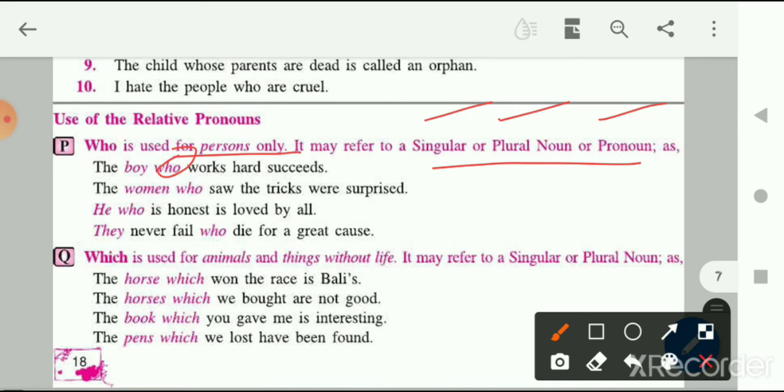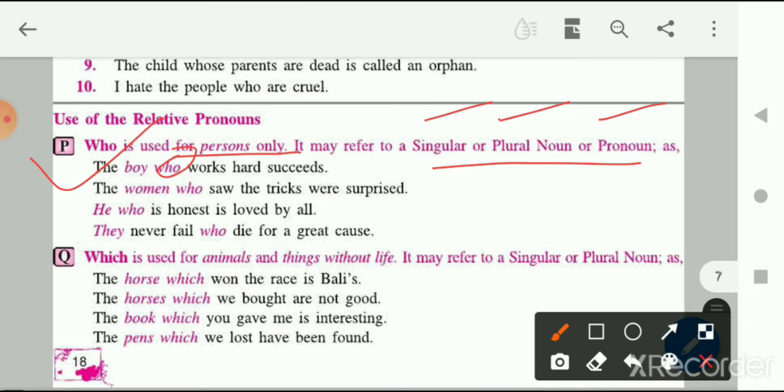Similarly, the woman who saw the tricks were surprised. So here also it is used for a person. It can be singular, it can be plural. Okay, children, so when we use who, I hope that you understood that.